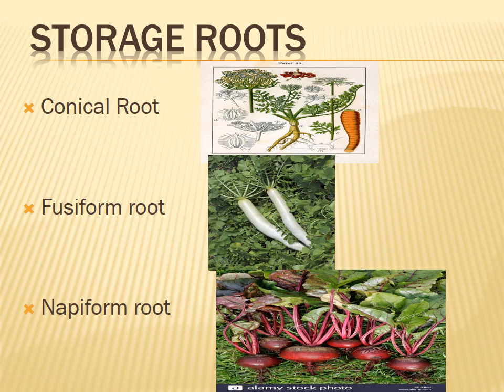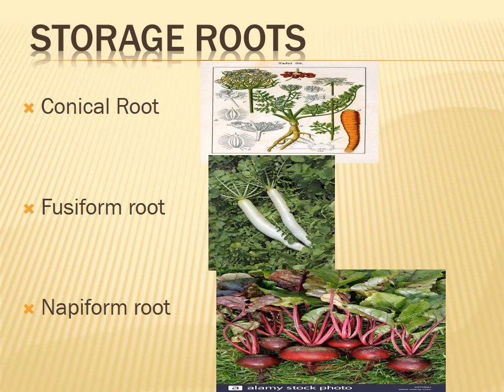What are the functions of root? Already we learned. Think in your mind and try to say the answer. Two types of function we learned. Yes, very good. The first one is the primary function and the second one is the secondary function. What are the primary functions? Absorption of water and minerals from the soil, and helping to anchor the plant firmly in the soil. These are the primary functions.